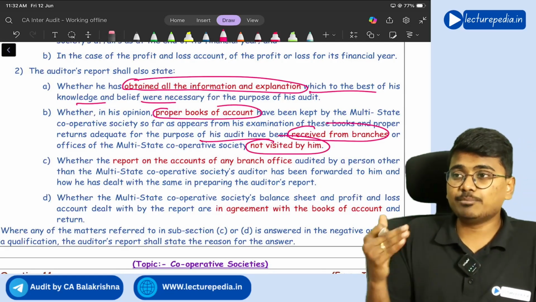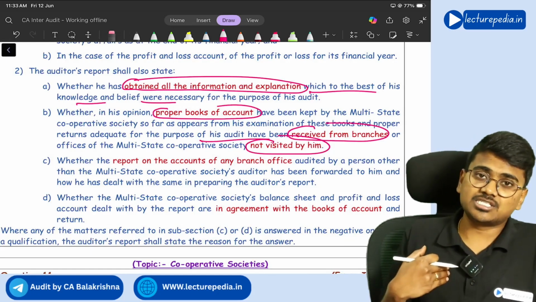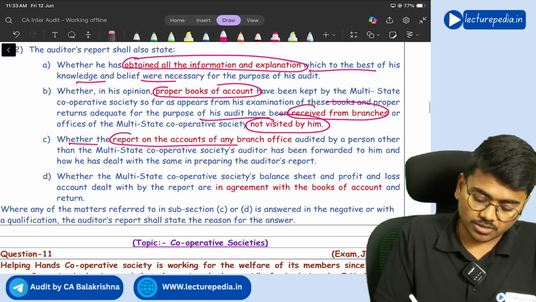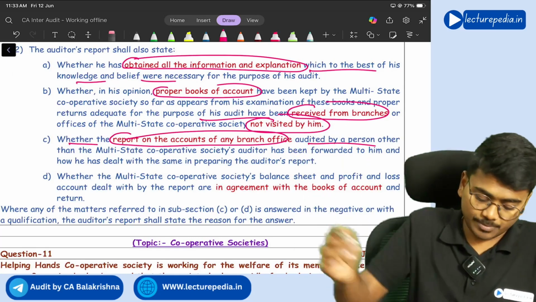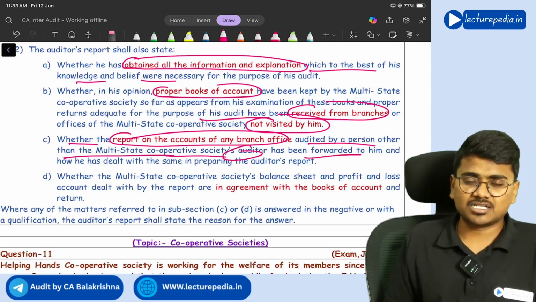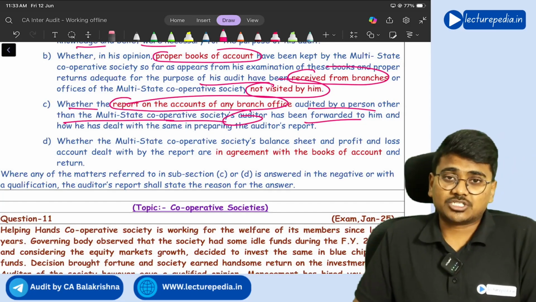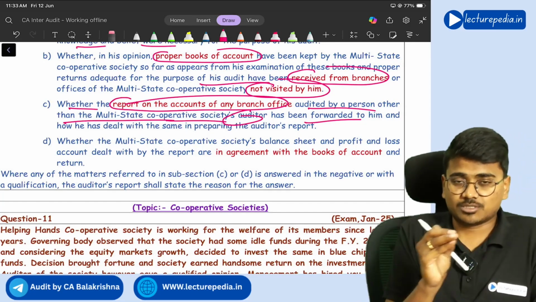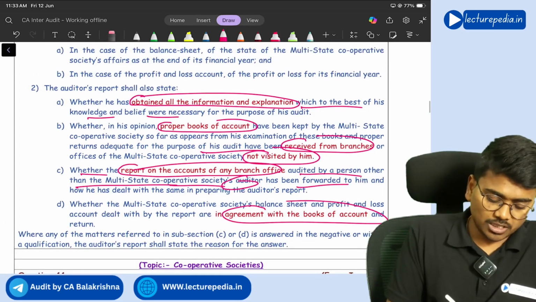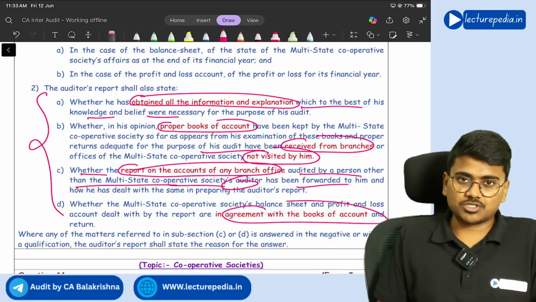Next, if any branches were not audited by the main auditor, did he receive the audit reports from the branch auditors? So whether the report on accounts of any branch office audited by a person other than the multi-state cooperative society auditor has been forwarded to the multi-state cooperative society auditor or not. And finally, you should also mention whether the financial statements, profit and loss statement, and balance sheet are in agreement with the books of accounts or not. If you remember, all these 4 points are similar to the points that we have seen in 143 subsection 3, basic points only, right? Yes.